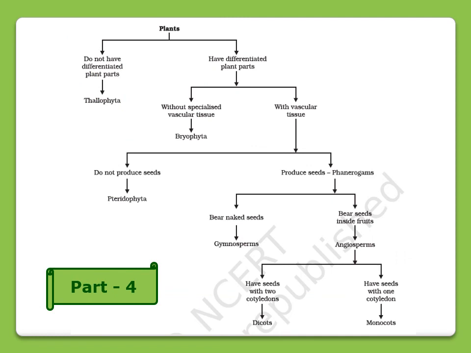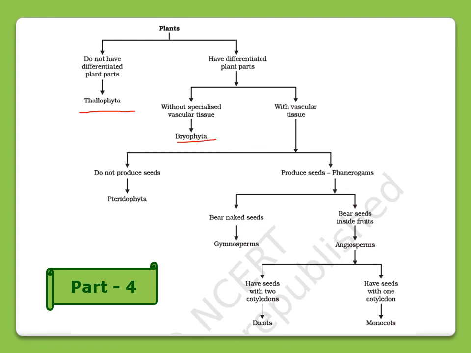Here is the chart of classification of plants in front of you. As you can see, the plants are divided into two groups: one that is not differentiated into parts, and another that has differentiated plant parts, right? The plants that do not have differentiated plant parts are Thallophyta, and the plants that have differentiated plant parts are Bryophyta.